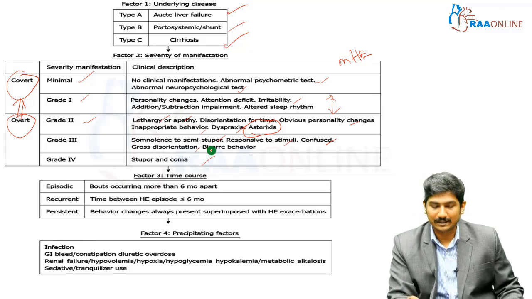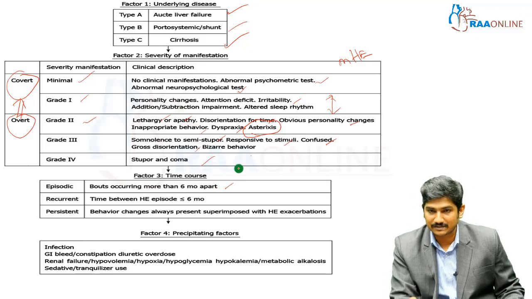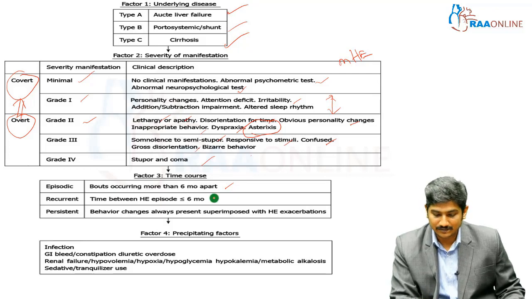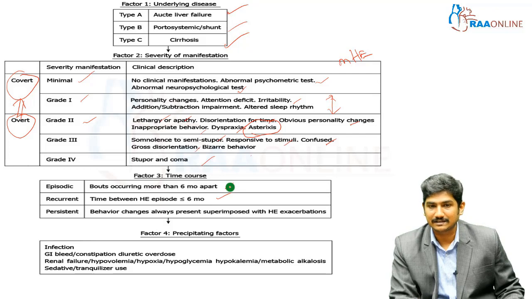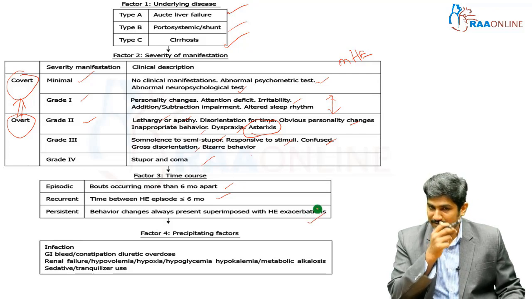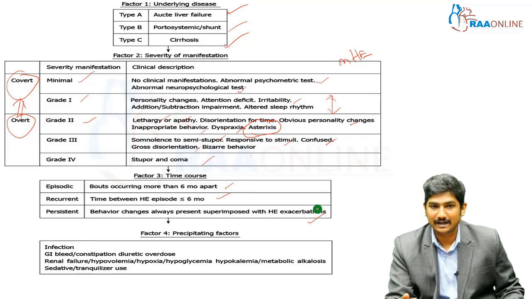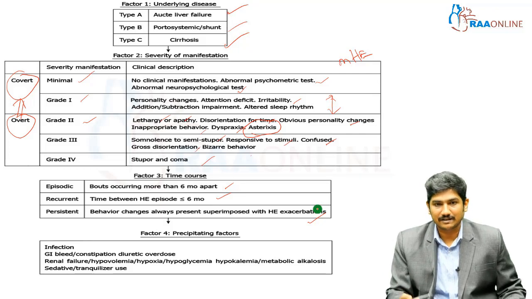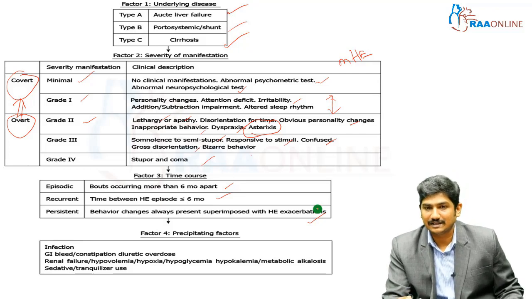With respect to time course, episodic means bouts occurring more than 6 months apart, less than twice per year. That is episodic. Recurrent means within 6 months you get a second episode. Persistent means behavioral changes always present, superimposed with hepatic encephalopathy exacerbations. So this is along with your time course. You can even say it's type A grade 2 episodic, or type C grade 3 recurrent, and so on. This can clearly give an idea about what exactly the patient is going through, right?